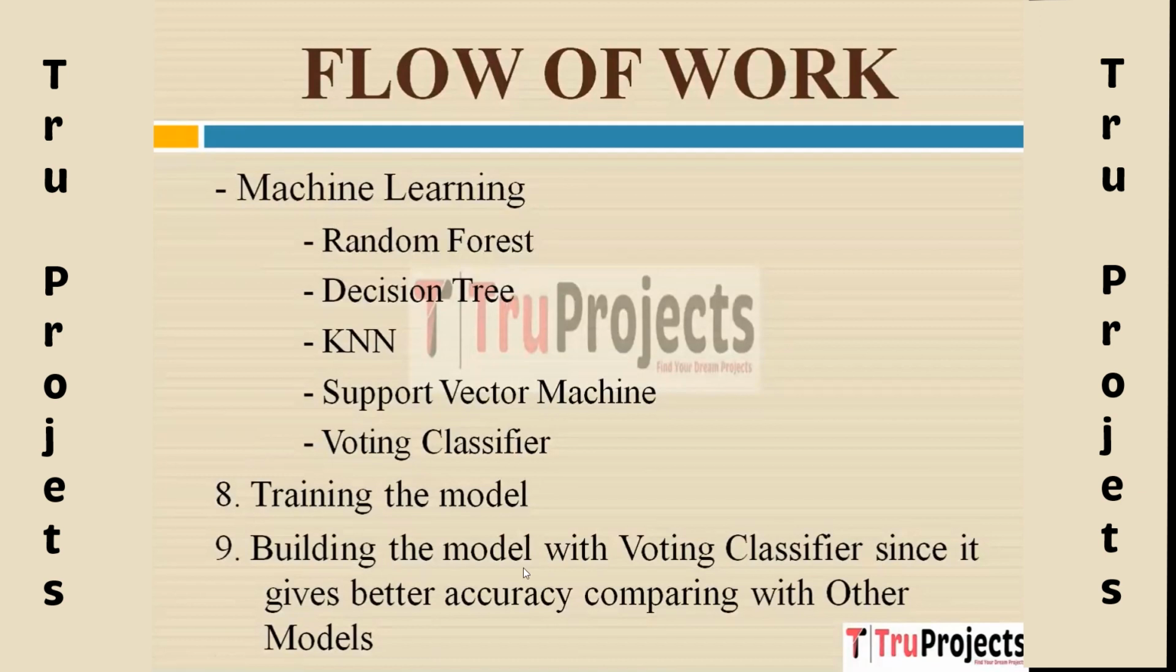Next, 9th, we have building the model with the voting classifier, since it gives better accuracy compared with other models. It combines multiple machine learning models, that is classifiers or regressors, using a voting classifier to improve accuracy by aggregating the predictions.